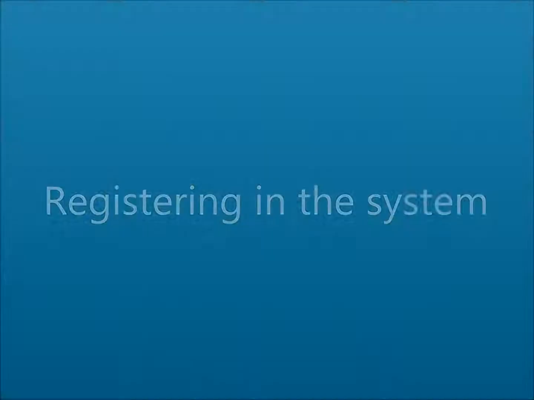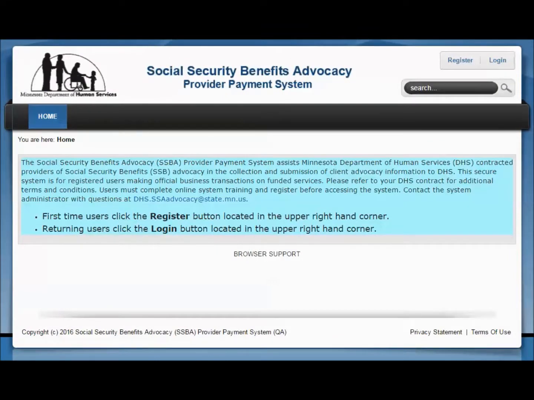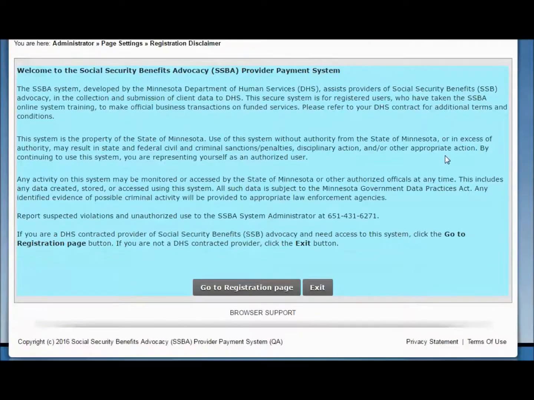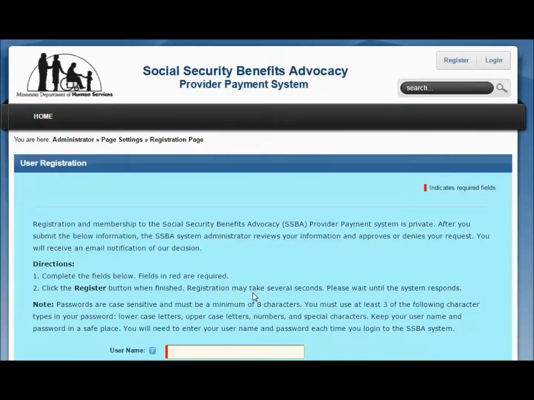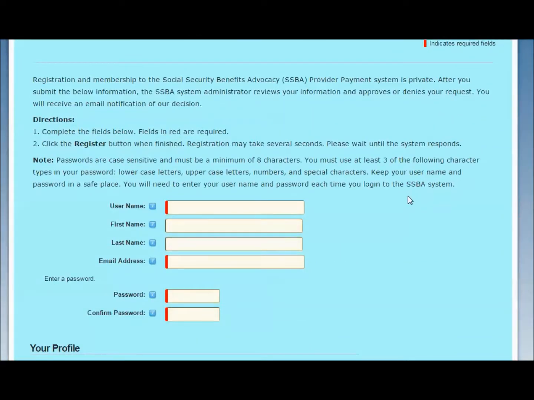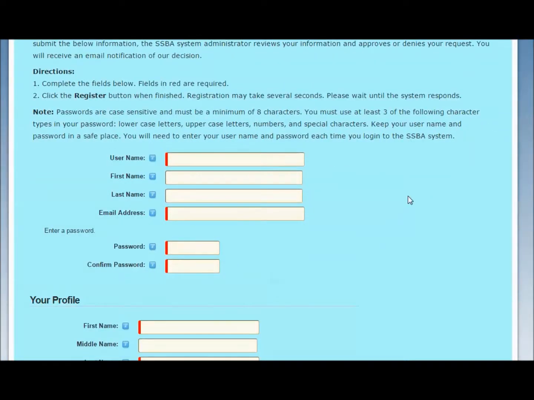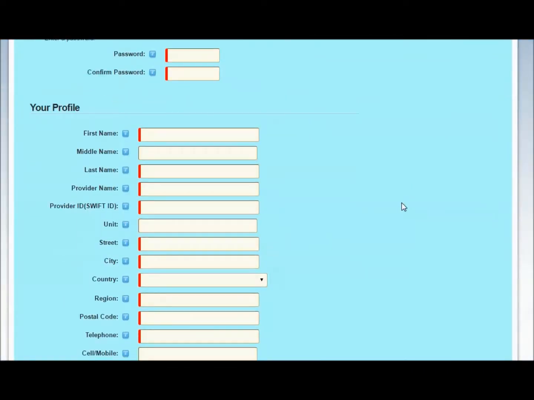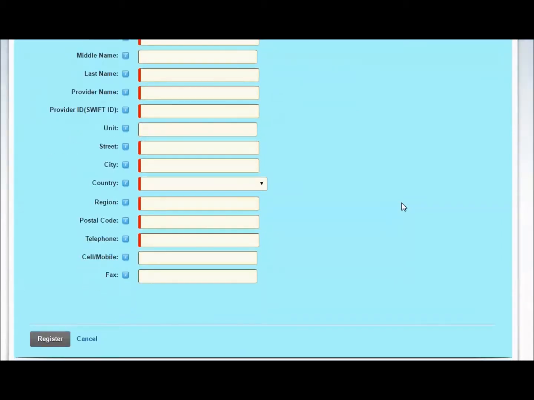After completing this online training and submitting the SSBA System Access Request form, you will need to register in the SSBA system. To register, click the Register button located in the upper right-hand corner on the SSBA homepage. Read our registration disclaimer and click the Go to Registration Page button. Complete all required fields, which are highlighted in red. You will create and enter a username, password, email, and provide additional contact information. Each time you log into the system, you will need to enter your username and password. Click the Register button when finished.